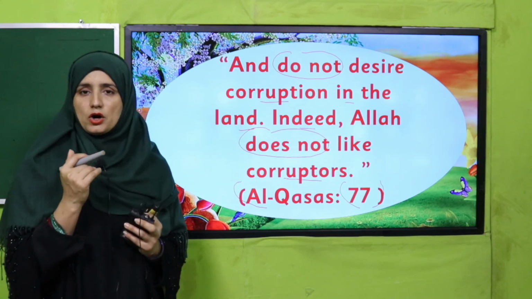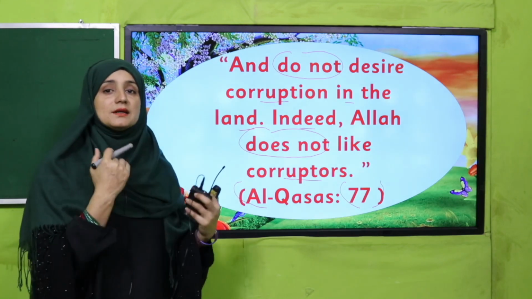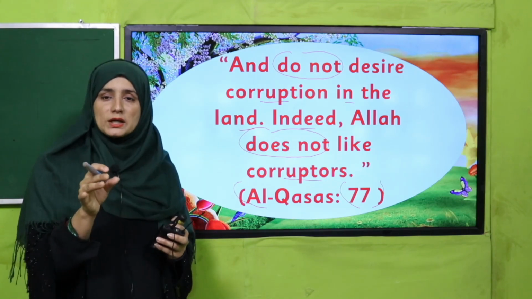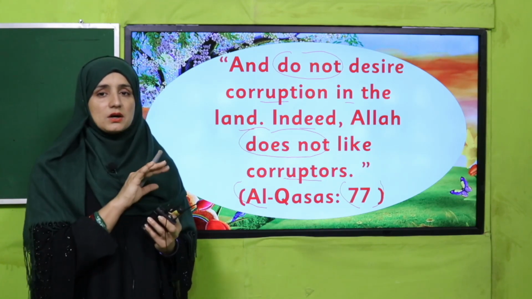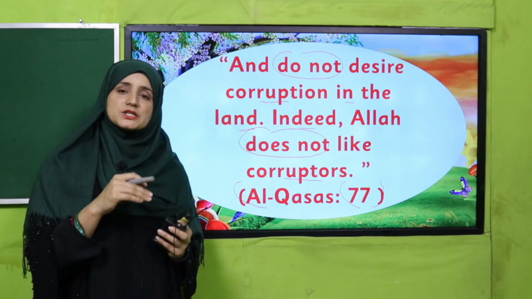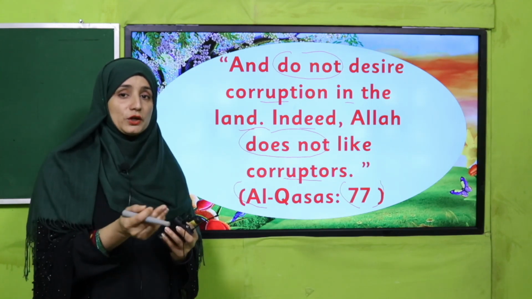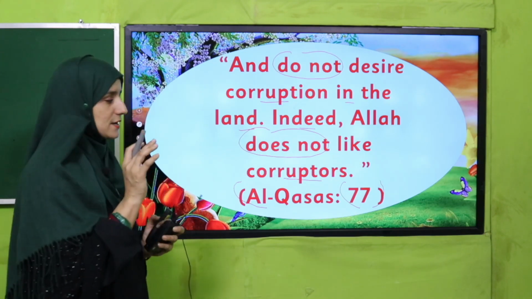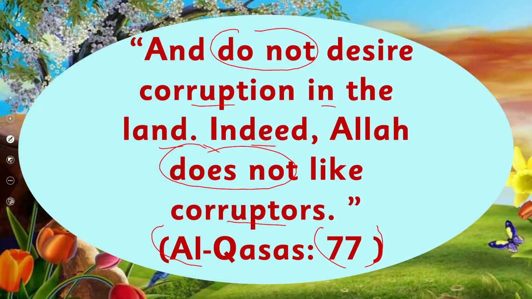Corruptors are those who do something wrong in their businesses, in such things. That activity you are doing, if you are not doing it honestly, even at any post where you are, it means you are doing corruption. Got it? And Allah does not like corruptors. So the words are does, do. Today we are going to learn about such words, and how we can use them in our different speech and writing.